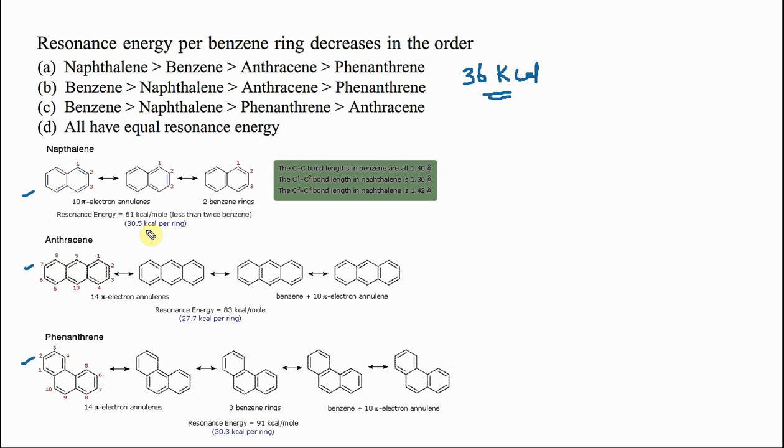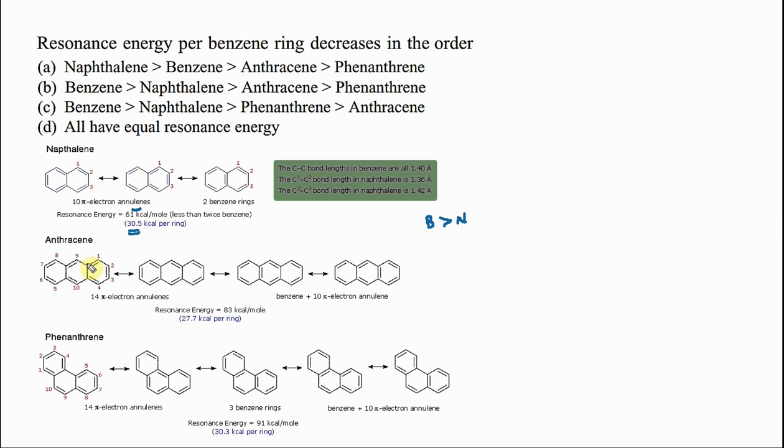Now if you see naphthalene, the total is 61, which is 30.5 per ring. Anthracene is 27.7, phenanthracene 30.3. Benzene is 36. Naphthalene has 2 rings, and for the 2 rings together it is 61, correct? Together 61, so 30.5 per ring. So benzene is more stable than naphthalene.